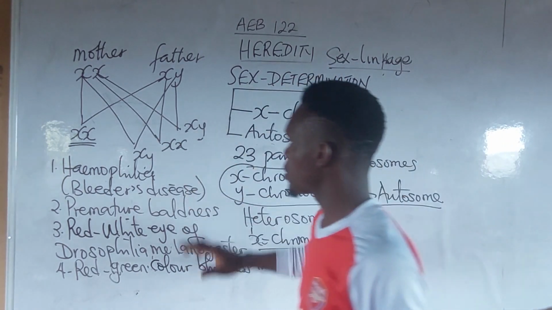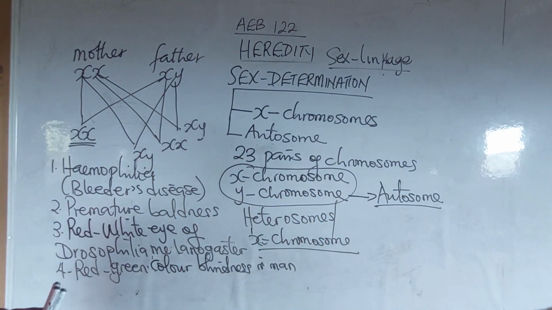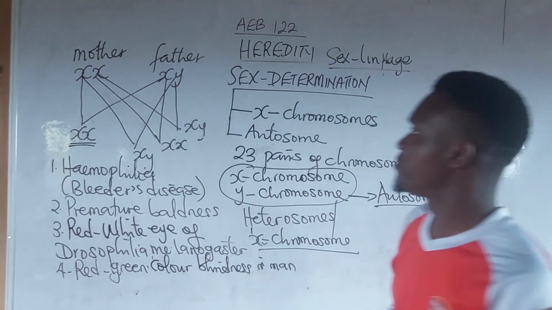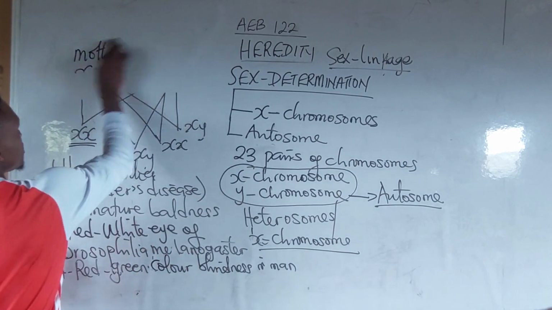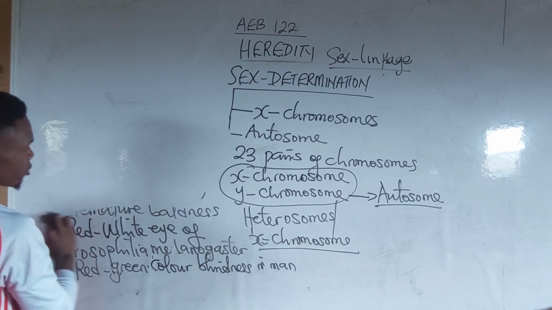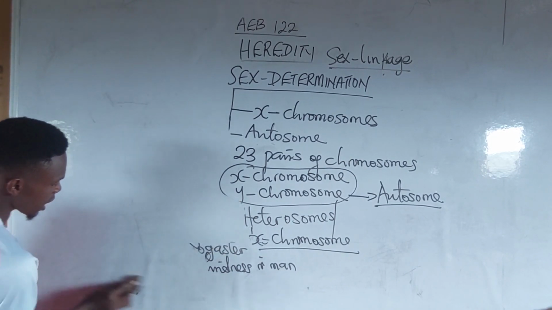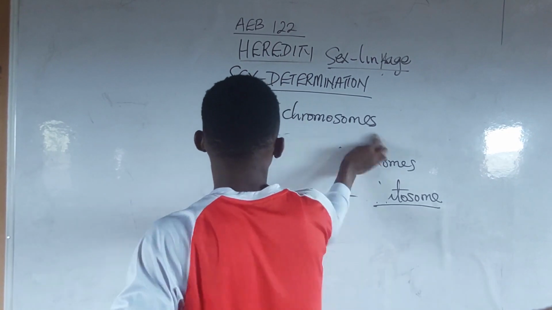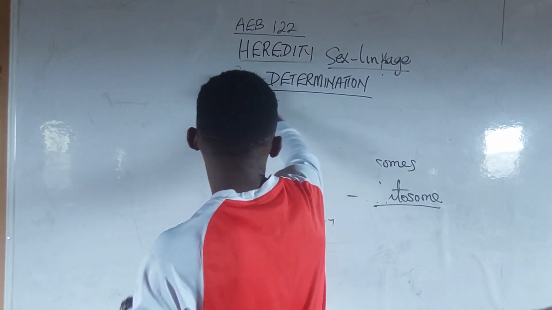So this is all about sex determination. Now the next one is hereditary, like how Gregor Mendel postulated the first and second law of genetics. The father of genetics is Gregor Mendel. Now what was he thinking to have brought up the first and second law? Let us see what he thought of.